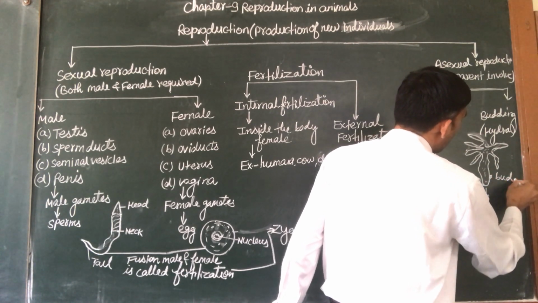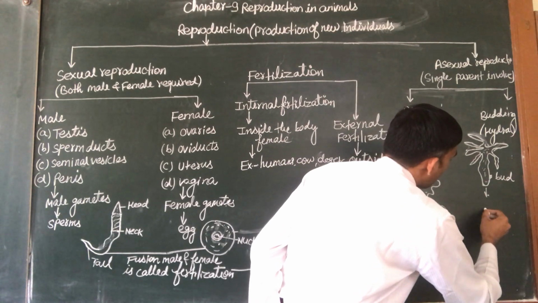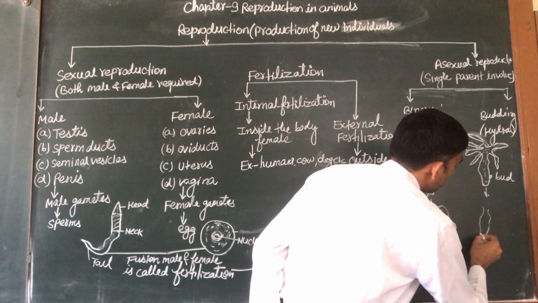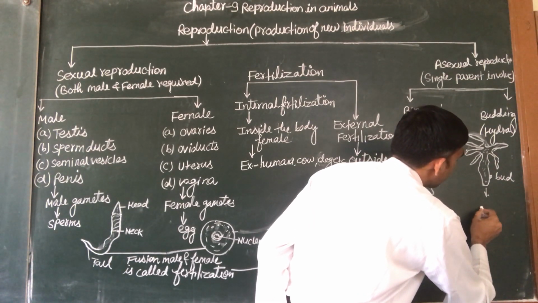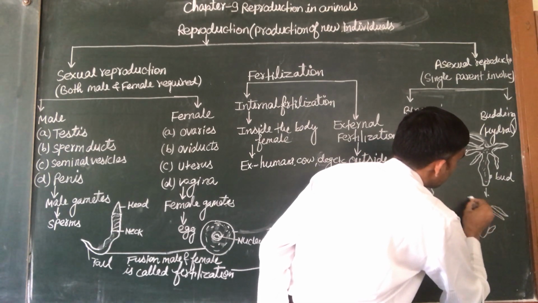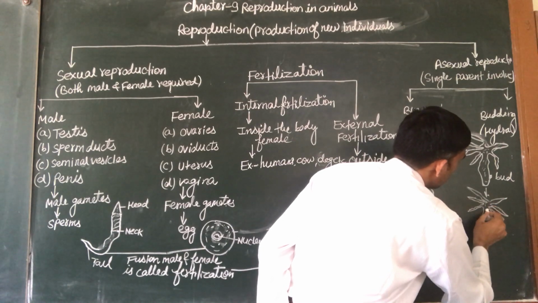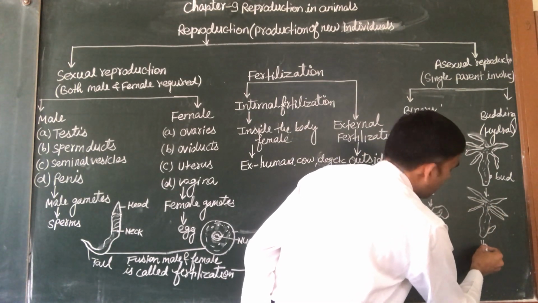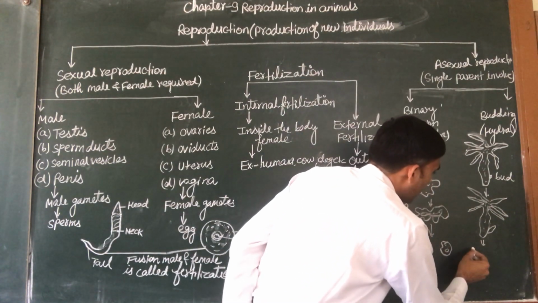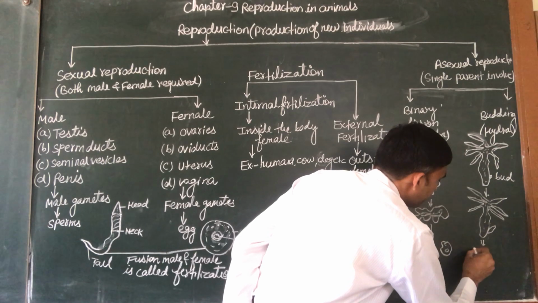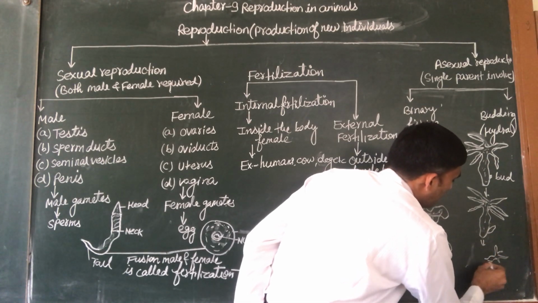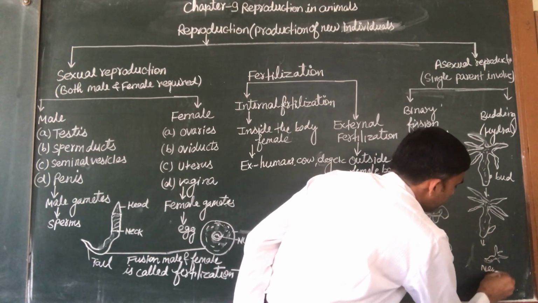This is known as the bud, and in the next diagram we can see this bud is developed, and in the next diagram it separates from the parent individual. It detaches from the parent and becomes a new hydra.